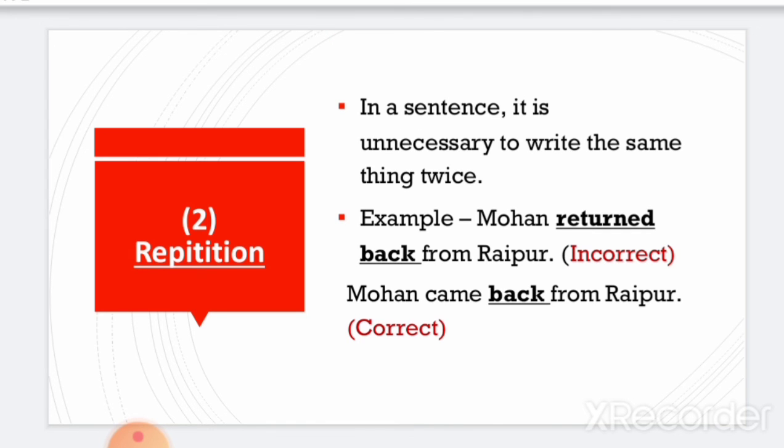Now let us look at the second basic rule. Second rule is repetition. In a sentence, it is unnecessary to write the same thing twice. For example, Mohan returned back from Raipur. This sentence is incorrect because here a single thing is being said two times, returned and back. The correct sentence will be, Mohan came back from Raipur.